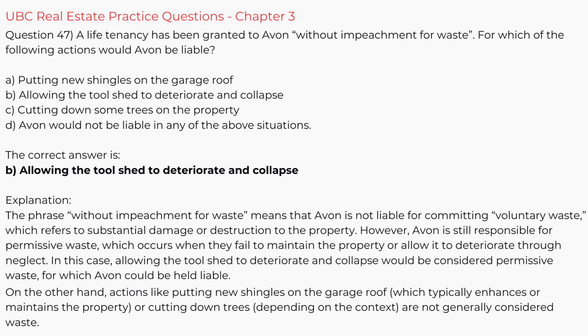Explanation. The phrase "without impeachment for waste" means that Avon is not liable for committing voluntary waste, which refers to substantial damage or destruction to the property. However, Avon is still responsible for permissive waste, which occurs when they fail to maintain the property or allow it to deteriorate through neglect. In this case, allowing the tool shed to deteriorate and collapse would be considered permissive waste for which Avon could be held liable. On the other hand, actions like putting new shingles on the garage roof, which typically enhances or maintains the property, or cutting down trees, depending on the context, are not generally considered waste.